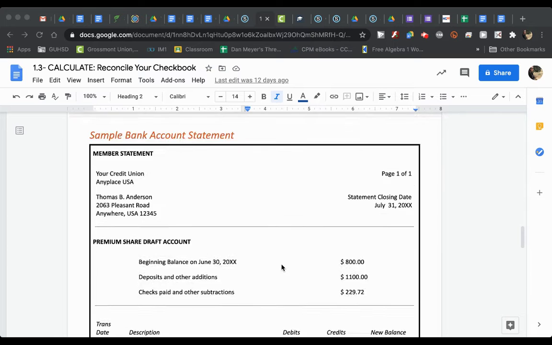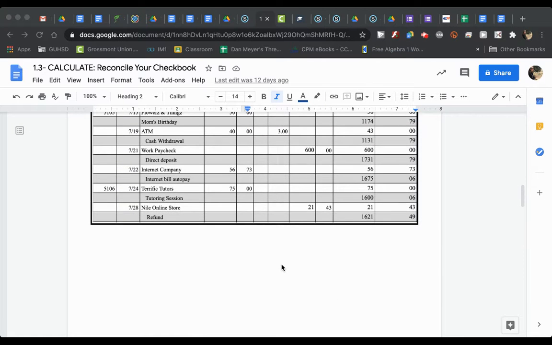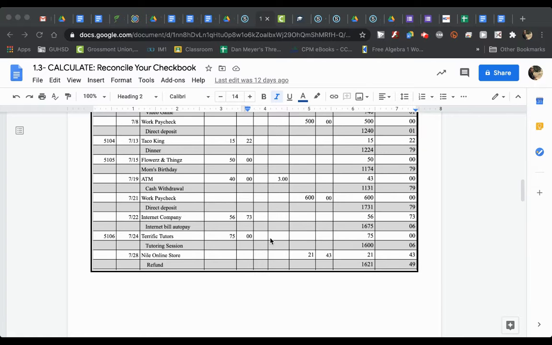So potentially one of the things that don't line up, it seems, is the $20 that was in the bank statement, and then the $75 right here that is in the check register. You can also see that there's this online store transaction that was not accounted for either.